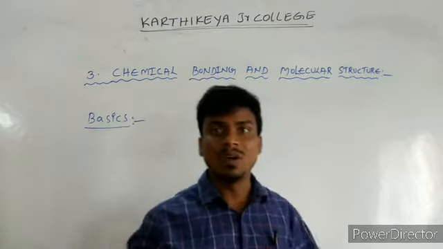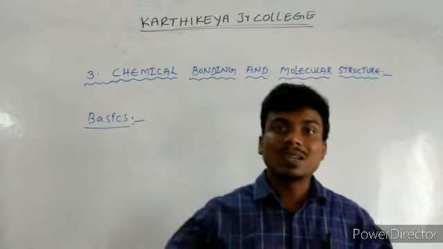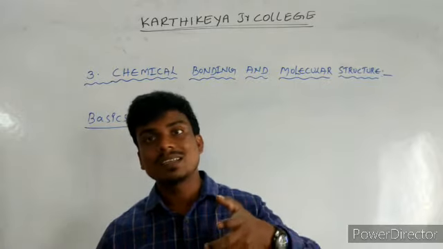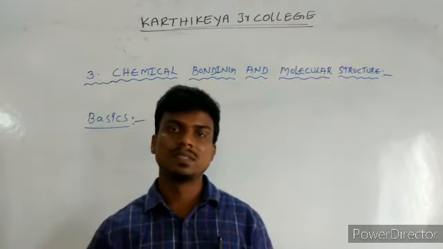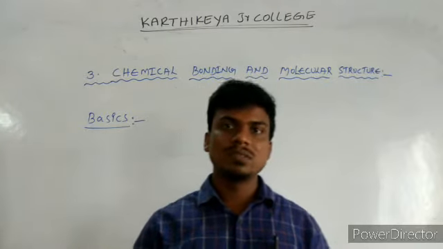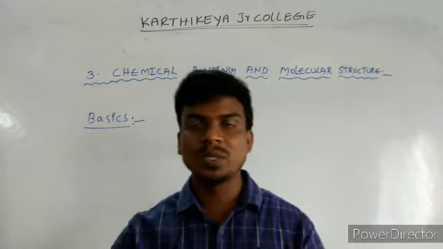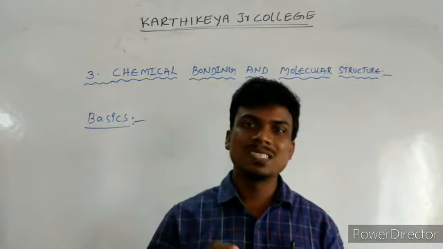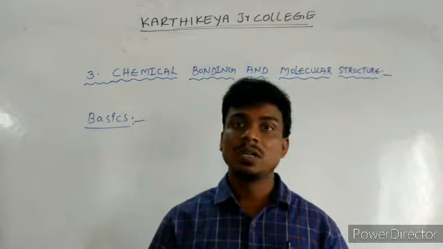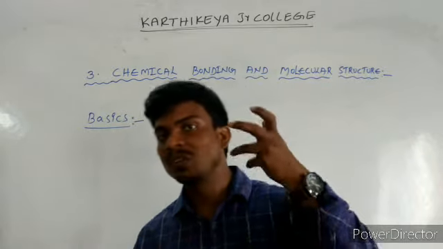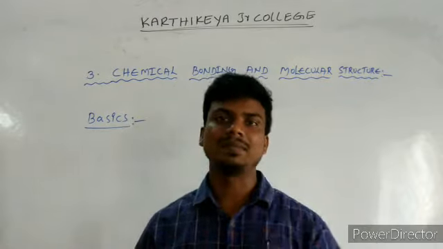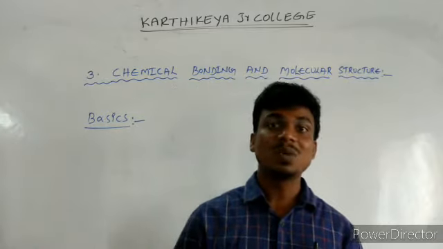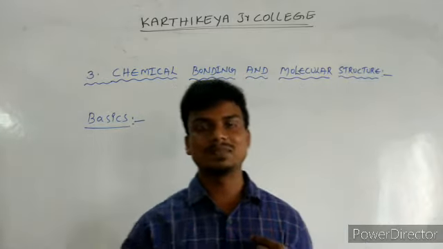What is a bond? What are elements? What are atoms? Why do elements form a compound? Two elements are joined as a compound, and compounds form molecules, and atoms are combined as a molecule. This is basic information. Before explaining chemical bonding and molecular structure, you have to know what an atom is, because without atoms there is no molecule. That's why you have to know some small information about atoms.